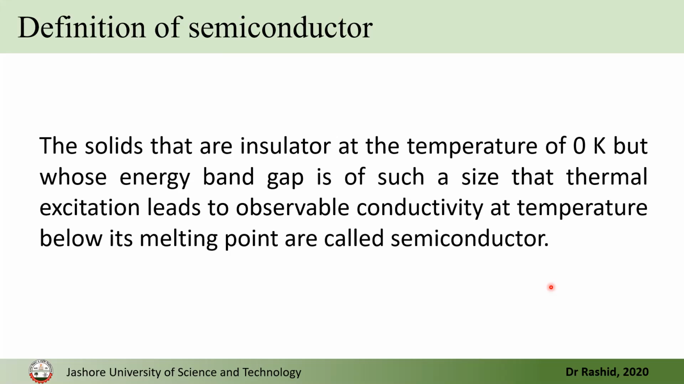So we define a semiconductor as an insulator at 0 Kelvin, but its band gap is such that at room temperature, because of thermal excitation or photoexcitation, there will be an observable number of electrons or carriers in the conduction band. And of course, the temperature needs to be less than the melting point of the semiconductor. Because if it melts, then it becomes liquid, then everything changes.